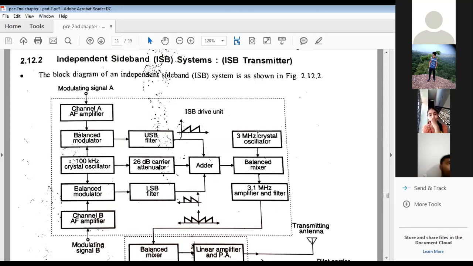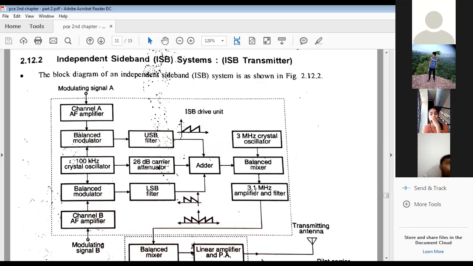Another input of the balanced mixer is a 3 megahertz crystal oscillator, which is generating another frequency of what range? 3 megahertz. So this is another carrier. Look, what is the role of the balanced mixer? It will generate two components, either sum or difference. Here we are taking the sum component. Look at 3 megahertz and this is 100 kilohertz. When you want to convert 100 kilohertz into mega, it will come to 0.1 mega. So it will generate some component.